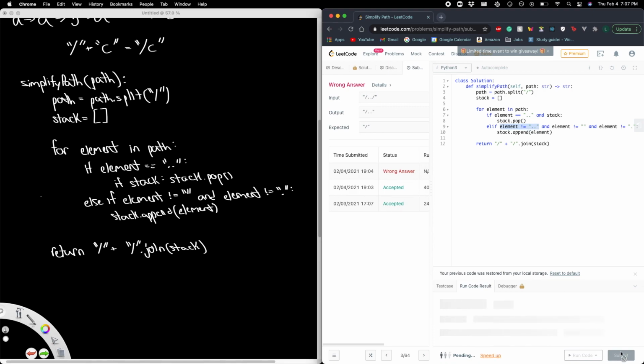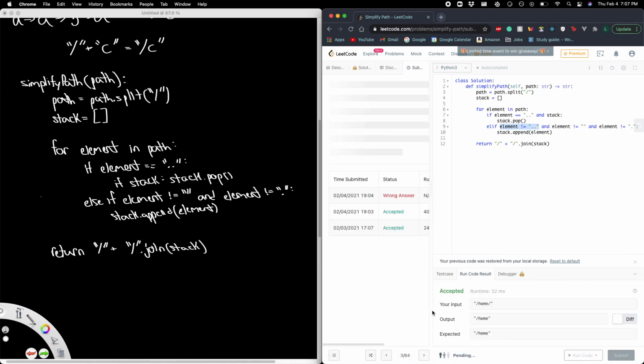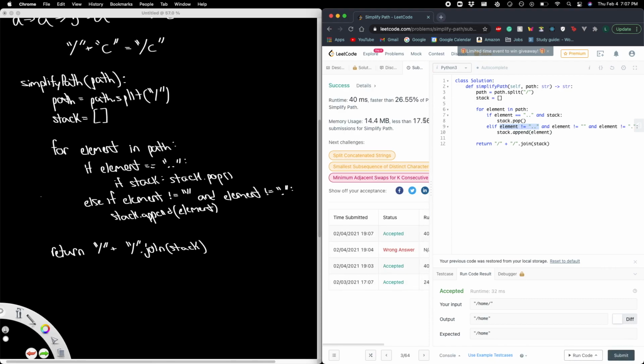Let me run this code. Perfect. So it gets accepted here. Now it's submitted, and it gets accepted here as well. So that's just something I wanted to point out. I actually went ahead and tried it. I didn't think about the edge case, but it makes sense. It makes perfect sense. So yeah, we just solved the question.